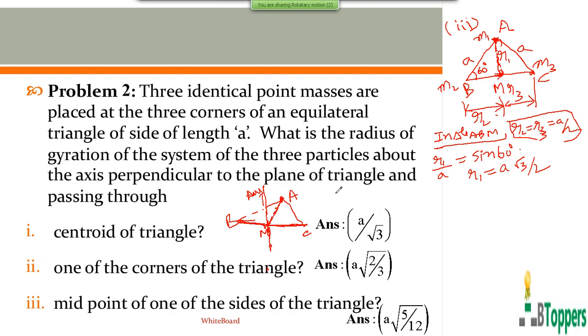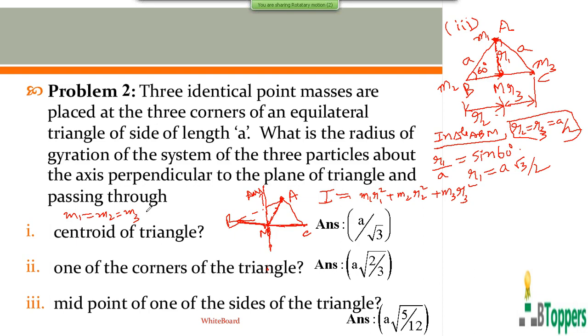So the moment of inertia of the system of the three particles about this axis passing through the point M and perpendicular to the plane of the triangle can be written as M1 R1 square plus M2 R2 square plus M3 R3 square. In this case, the masses of all the three particles are equal.